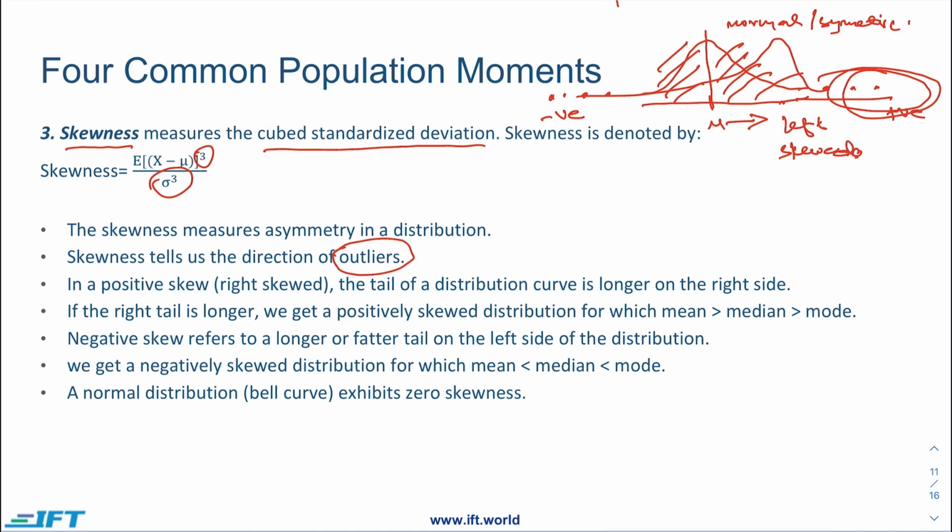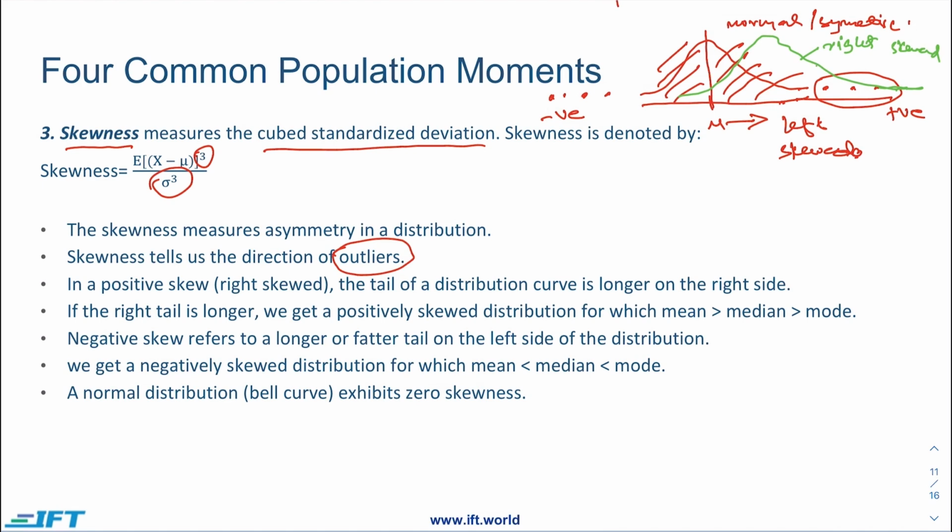If there are a lot of positive values here, then the mean of the distribution would be shifted to the right, and this curve will become something like this. This particular curve would be referred to as right skewed.